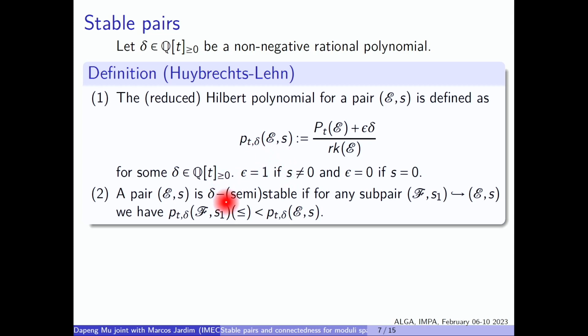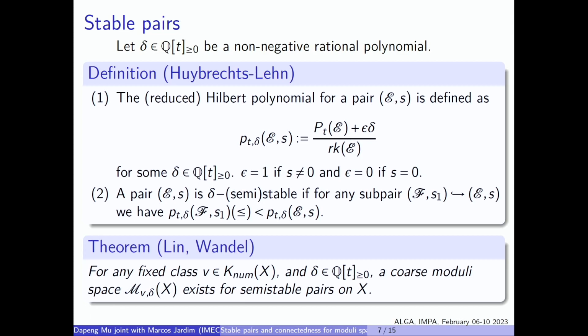With this notation, we can define stability for a pair. We define a pair E, S to be delta-stable or semi-stable if for any subpair F, S1, the reduced Hilbert polynomial of the sub is less than or equal to the polynomial of E, S. And then let me quickly state the theorem. Simply speaking, a coarse moduli space exists for semi-stable pairs, but we need to fix a class and fix a delta. When I say a class for a pair, I mean the sheaf in the pair has class V.